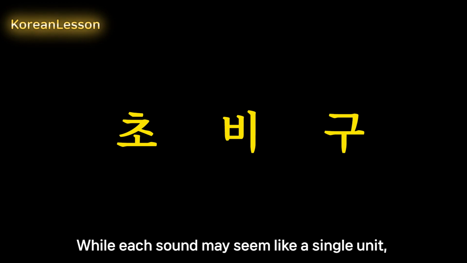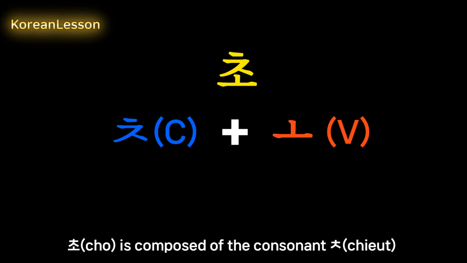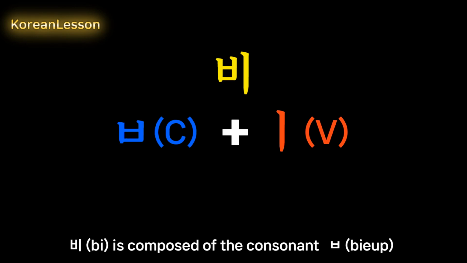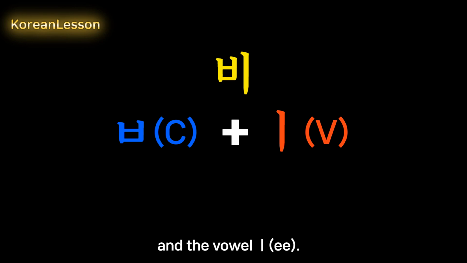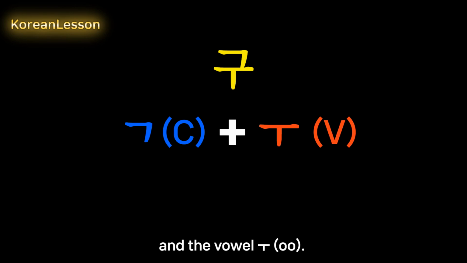While each sound may seem like a single unit, it is actually composed of distinct consonant and vowel sounds. Cho is composed of the consonant chiat and the vowel o. B is composed of the consonant biup and the vowel e. Gu is composed of the consonant giyak and the vowel u.